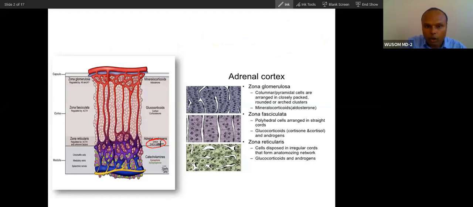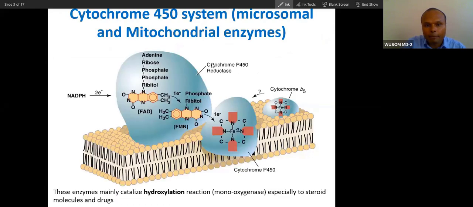You already know all these steroid hormones secreted from the adrenal cortex. This is the hormone, and this is the enzyme.